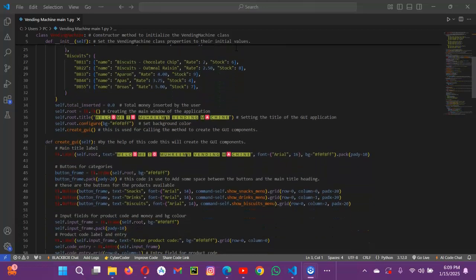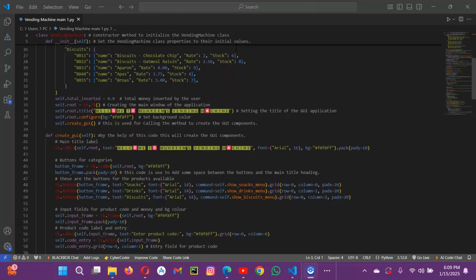Now we come to set other attributes like self.total_inserted equals 0.0. It is used for tracking how much money the user has inserted. So self.total_inserted tracks the total money inserted by the user, and self.root is the main window of the GUI application.